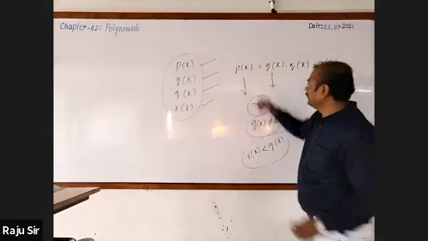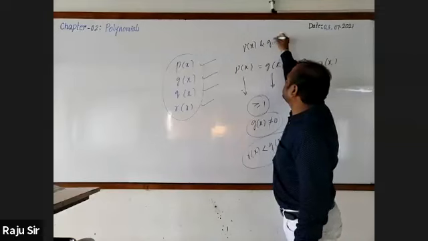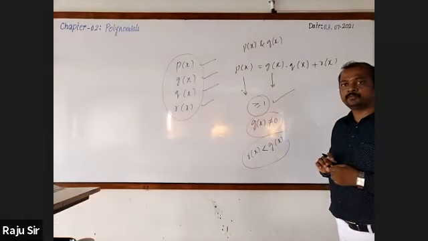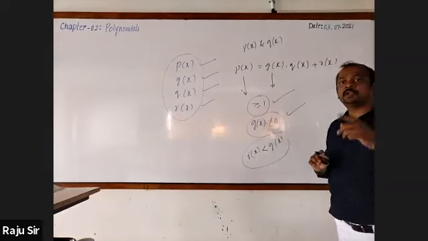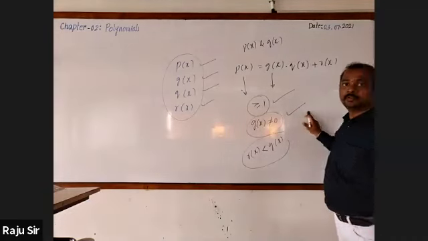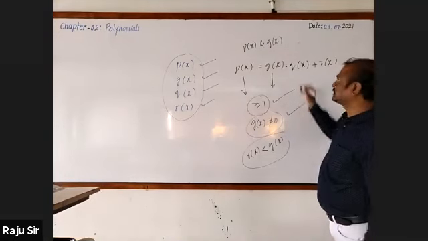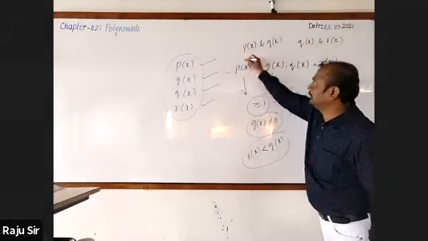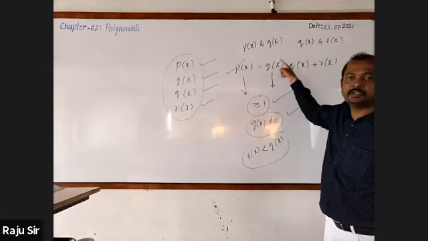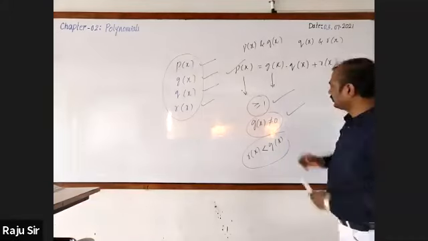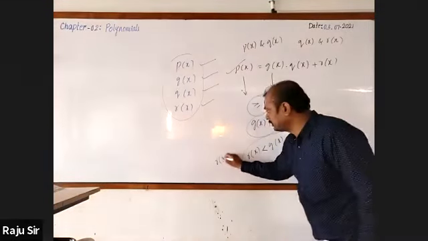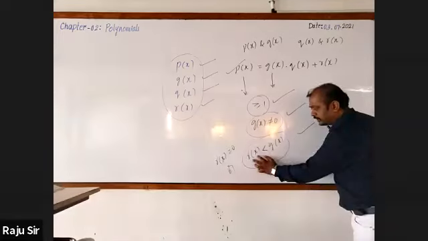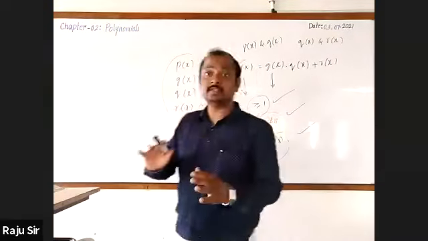If P of x and G of x are any two polynomials of degree greater than or equal to 1, and G of x is not equal to 0, then two unique polynomials exist, that is Q of x and R of x, satisfying P of x is equal to G of x into Q of x plus R of x, where R of x may be equal to 0, that is the remainder may be equal to 0, or the degree of R of x is less than the degree of G of x.